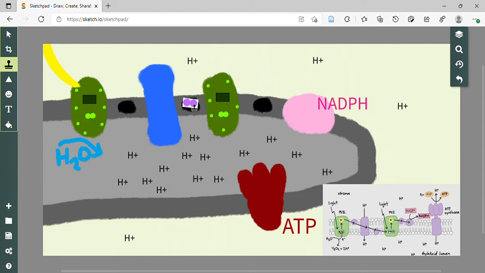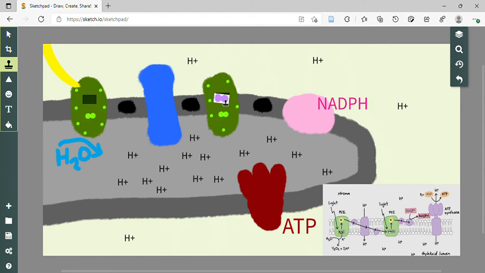The electrons then go from plastocyanin to photosystems 1. And once it reaches photosystems 1, there should actually be another beam of light here, but basically what happens again is it kind of acts like its sibling. So light reaches it again, hits the pigment molecules, they start resonance, start having a little dance party, and then it reaches these two molecules right here. And this one is P700. So in photosystems 2, it's P680. Photosystems 1, it's P700.